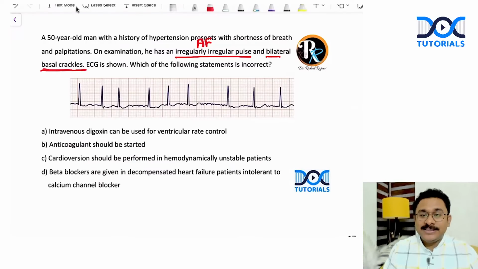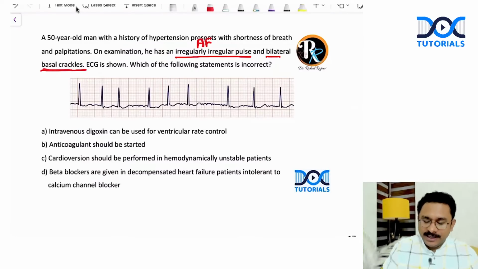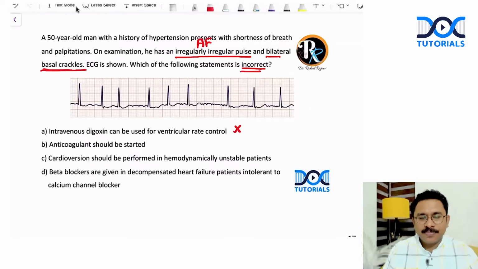So which of the following statements is incorrect? IV digoxin can be used for ventricular rate control. So in a patient with heart failure, when is digoxin useful? In a patient who has atrial fibrillation. So yes, it can be used. So that is a correct statement. We have to pick the incorrect statement, so I'm eliminating that option.